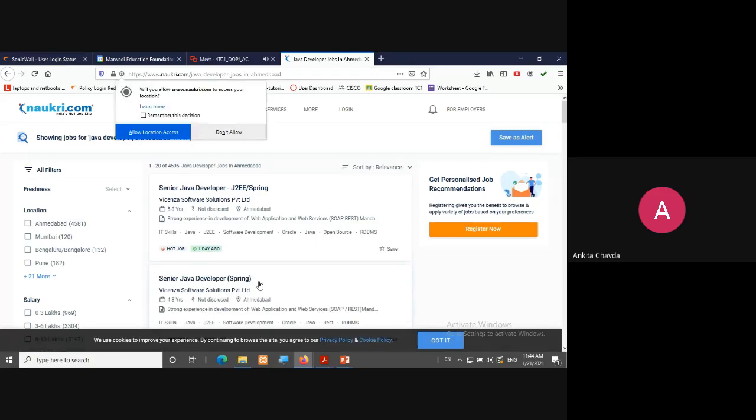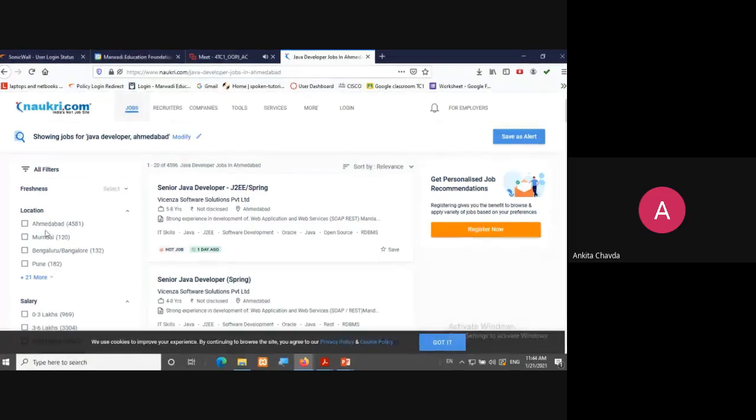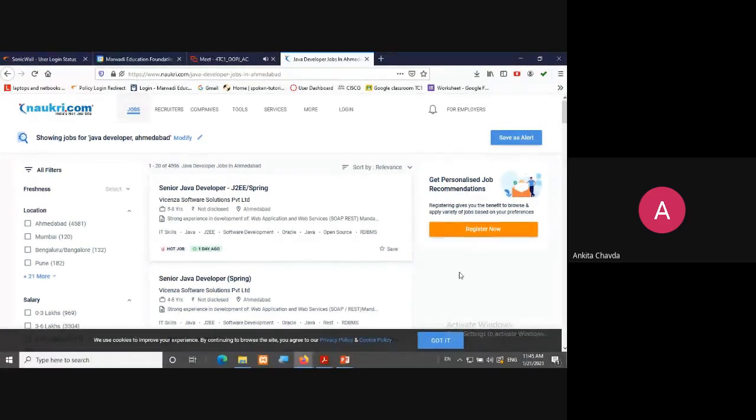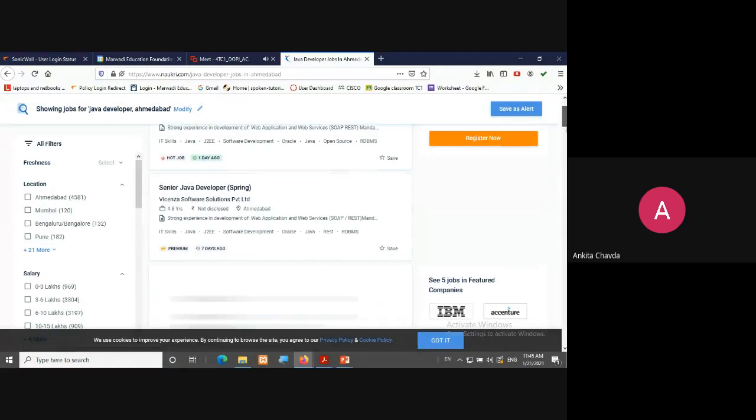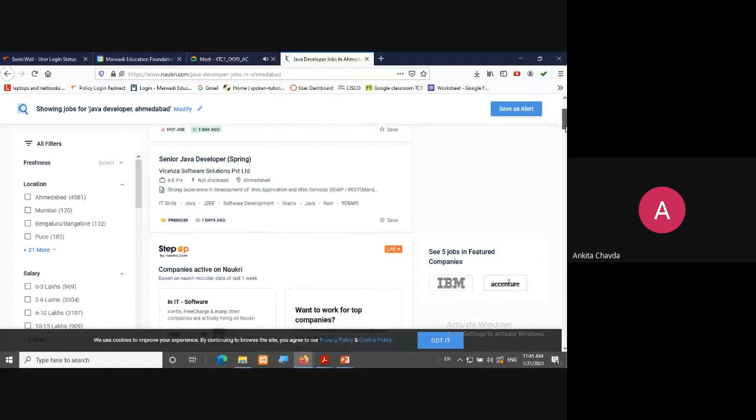If you just look at Ahmedabad, you will get around 5,000 new job openings in the Java field, right? So I hope now you understand how important it is to learn Java, and you will be more focused on this.